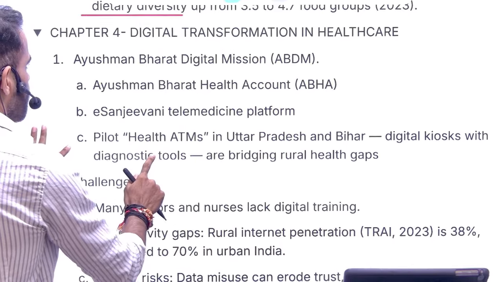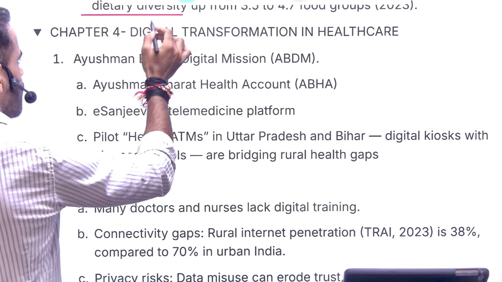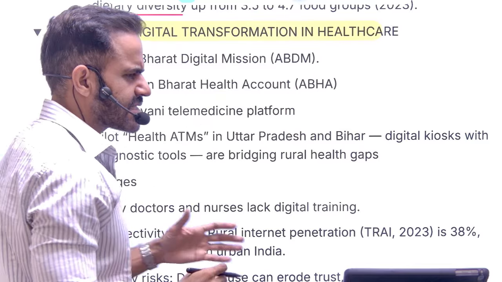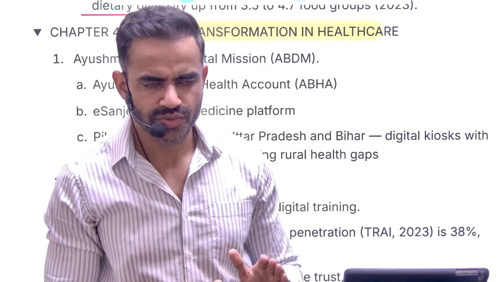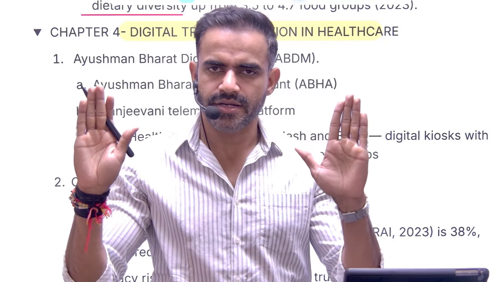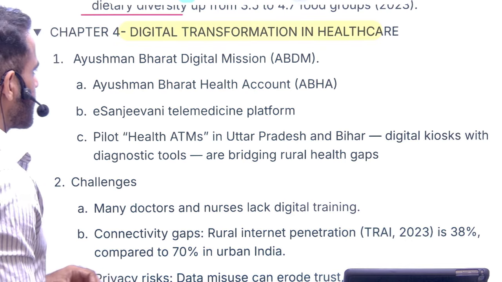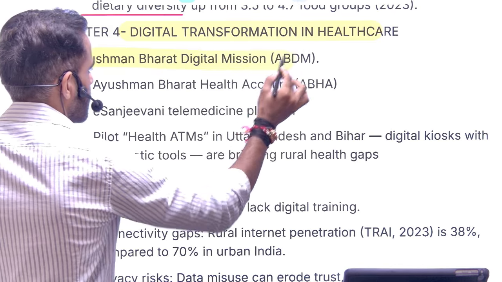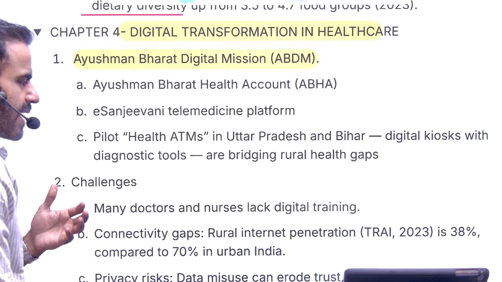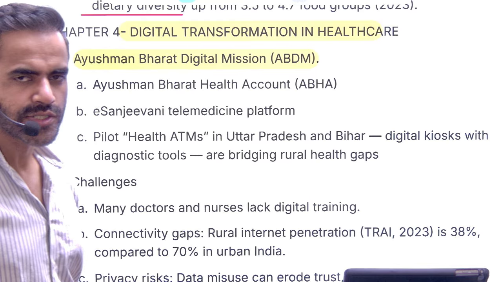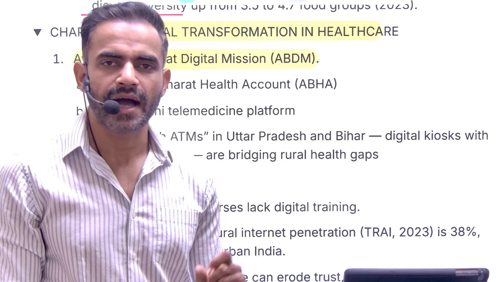Now coming to the last chapter, that is chapter four, second topic, the digital transformation of healthcare. In a very simple sense, we are combining two important issues: healthcare plus digitization. That is referred to as the digital transformation of healthcare. For that purpose, we have one project named Ayushman Bharat Digital Mission. Under this, a unique health account is created for each person, referred to as ABHA ID.